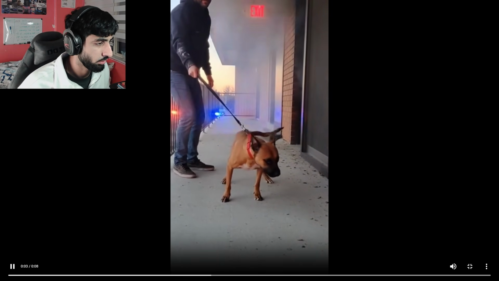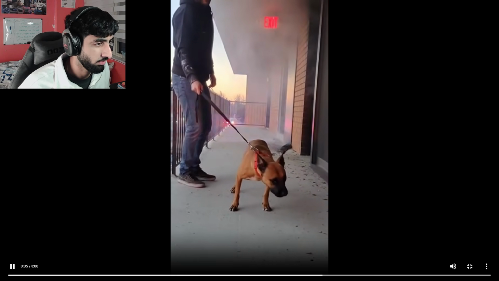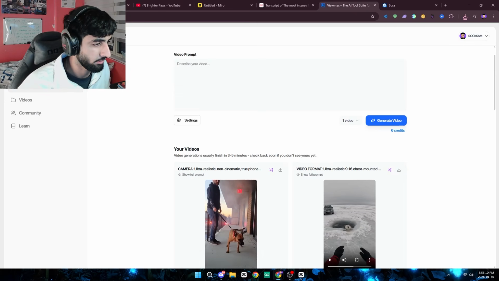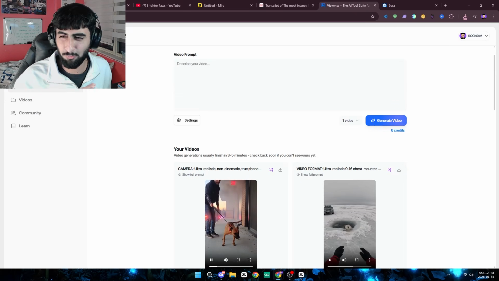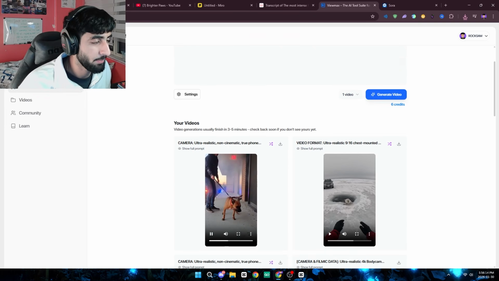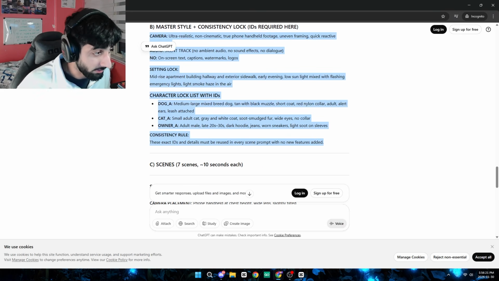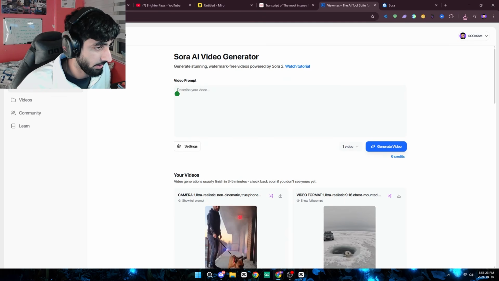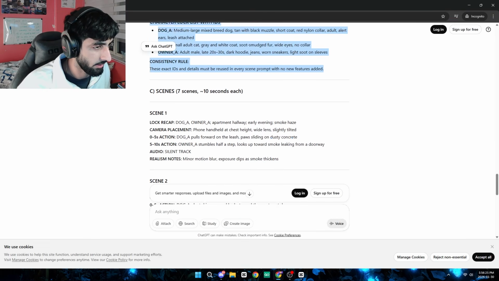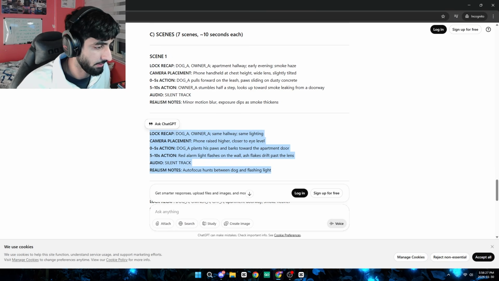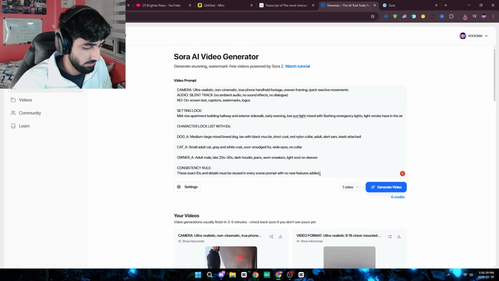Okay. So the first step, I think, is when the dog is trying to signal the man that there's some sort of fire. Again, this is just the first 1 second kind of clip. Let me go ahead and generate the second as well. So again, same thing. We want to go ahead and get the master style prompt first. Paste that so we get consistent videos. And then we're going to go down to scene 2, copy this, and then go ahead and paste this as well.